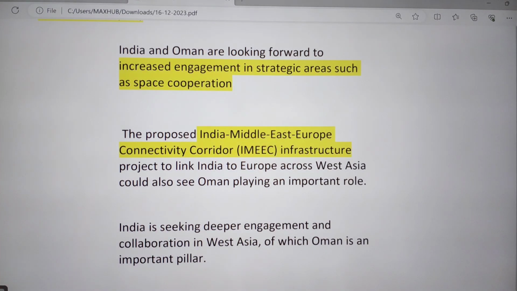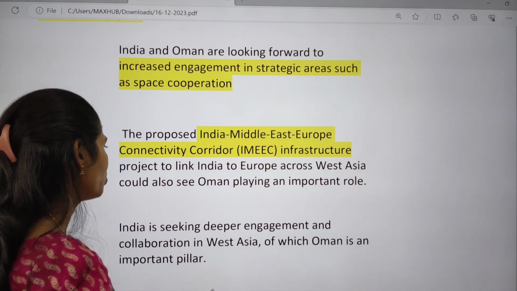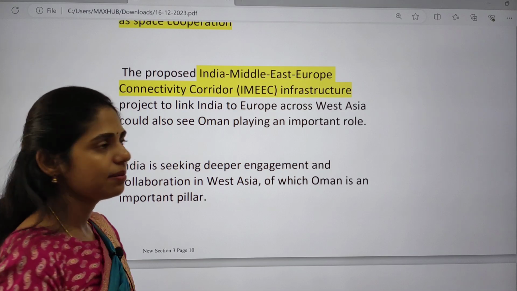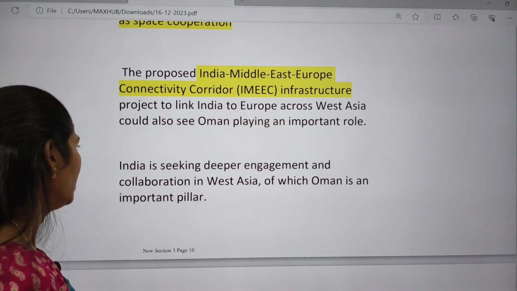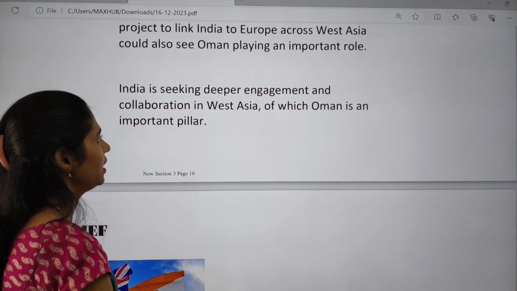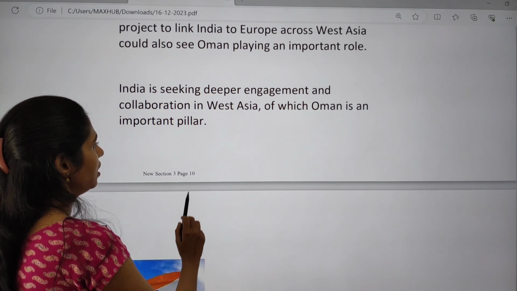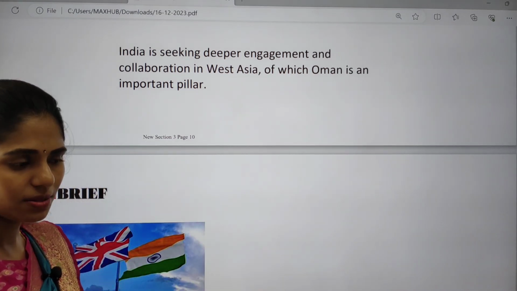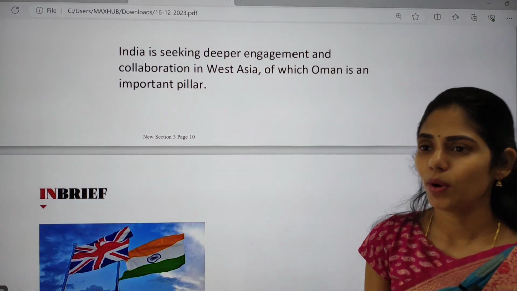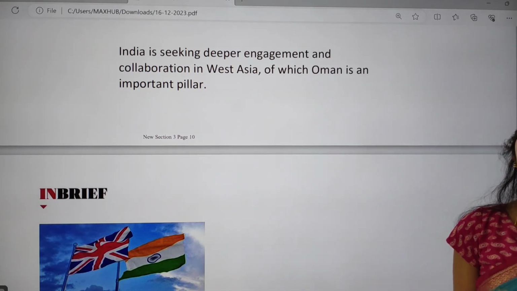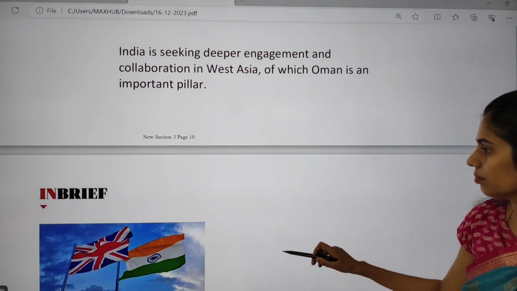So this project is to link India to Europe, and in between we are connecting West Asia also. So in this IMEC, Oman plays a very important role, and India is trying to seek a much greater engagement and collaboration with West Asia, where Oman is the important pillar. So actually we want to increase our engagement with Oman because Oman is very important for India because of the strategic location of Oman.